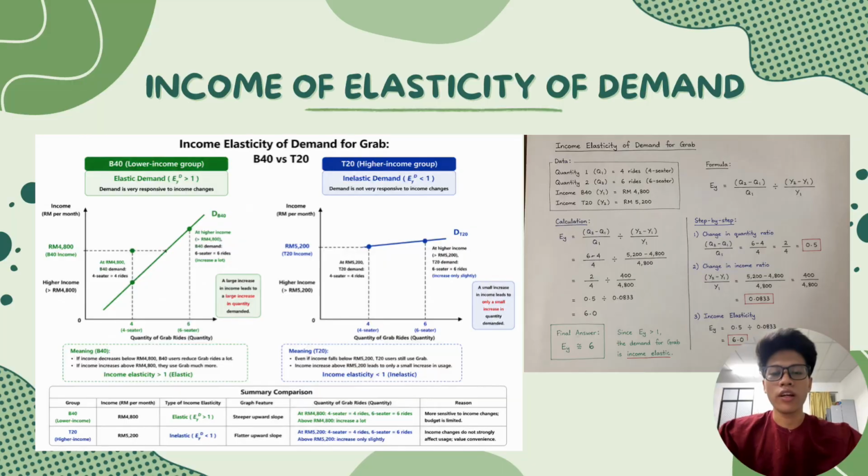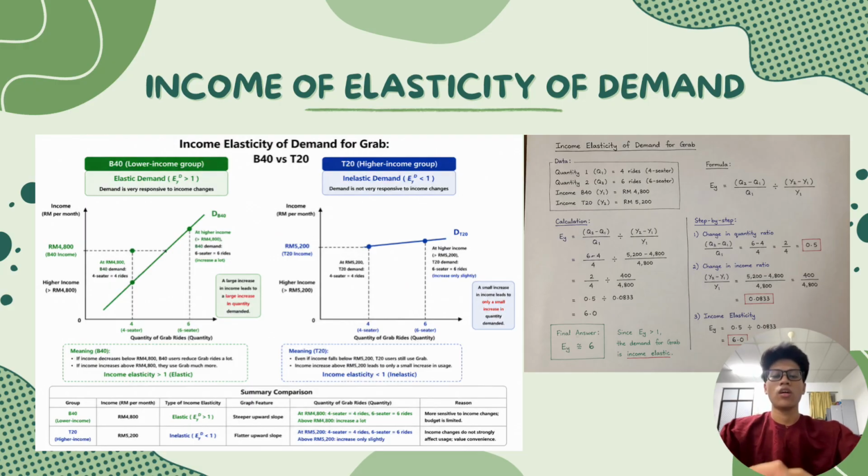Okay, next I would like to explain the income elasticity of demand. So the quantity has two types, which are the 4-seater and the 6-seater for Grab. And the income is divided into two groups. The first group is B40 and the second group is T20. As we know, B40 is the lower income group and T20 is the higher income group.